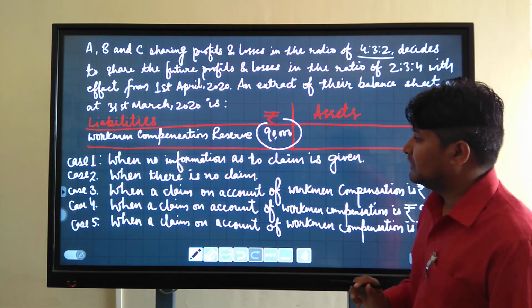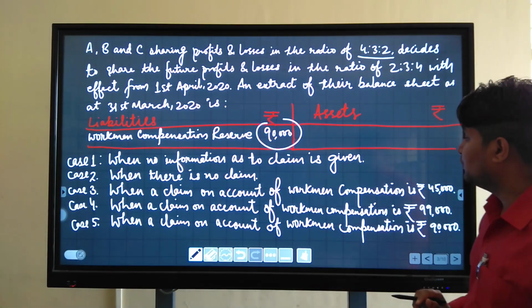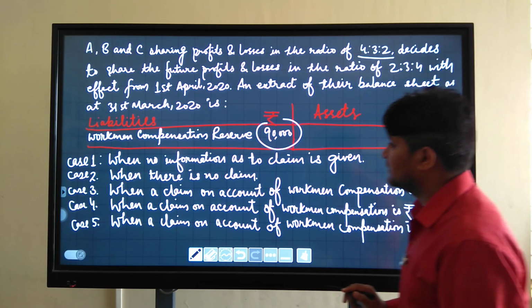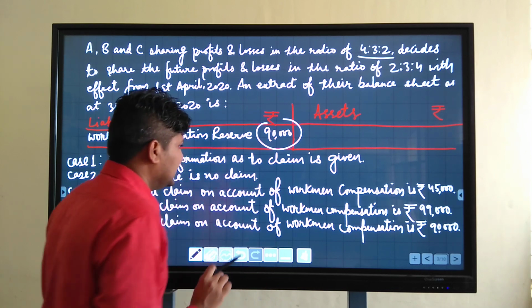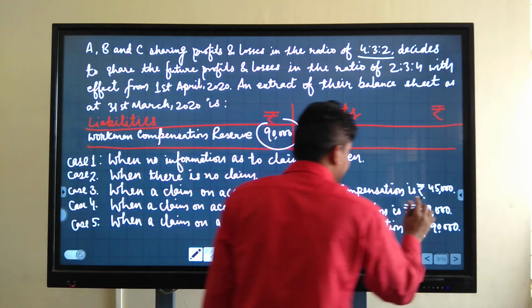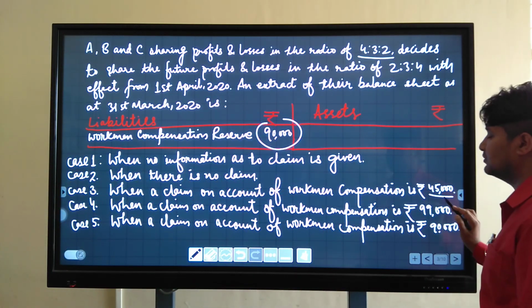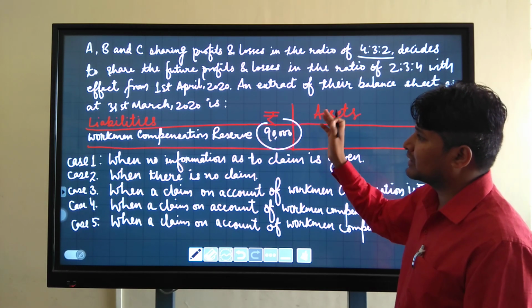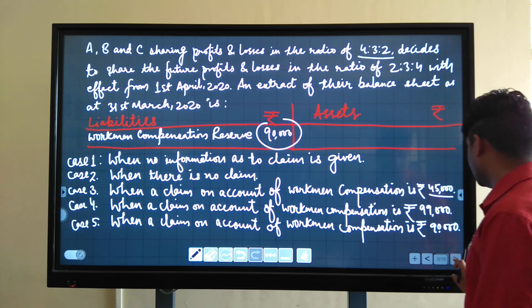Third case, when a claim on account of workman compensation is 45,000. If there is an adjustment of claim that is 45,000 rupees, you have to transfer from that reserve to workman compensation claim.